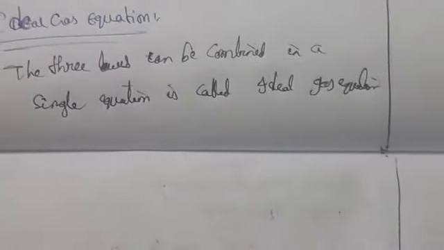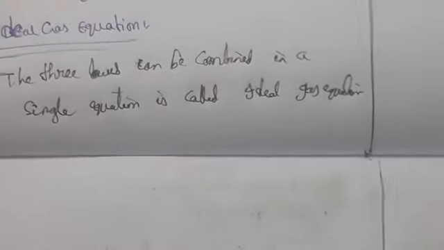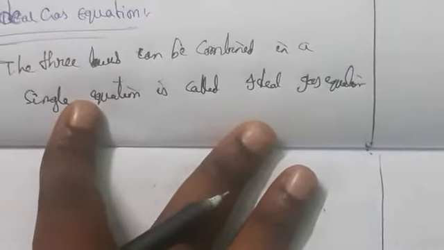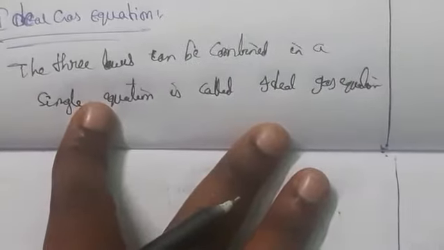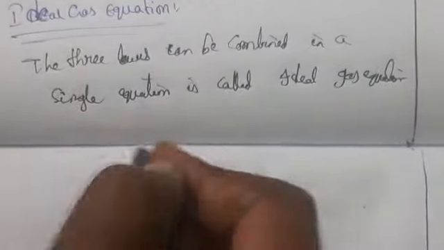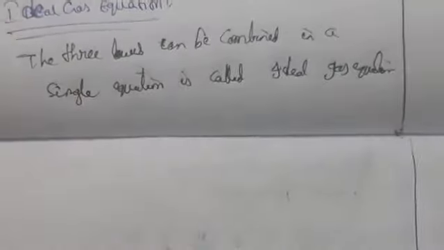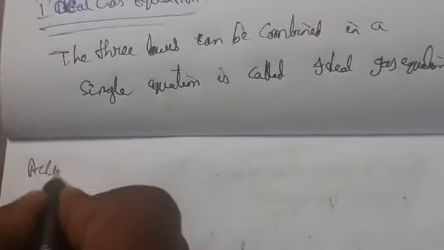So coming to here, we can take Boyle's law, Charles's law, and also Avogadro's law, at a constant temperature and number of moles. So what is Boyle's law? According to Boyle's law, let us derive the ideal gas equation.